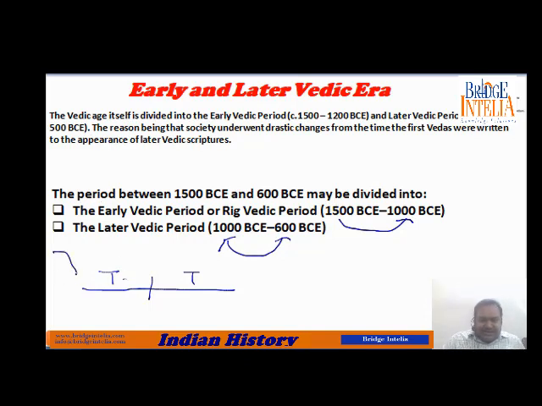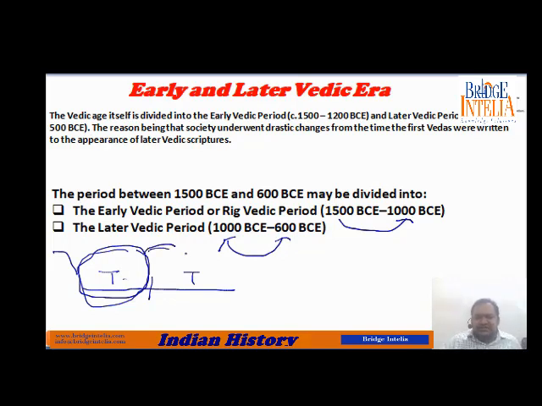So see, tribes came, they were new to this area. After the first 500 years, they took time to settle, they took time to develop their own culture. But after 500 years, their culture and their religious practices started to change. Their society began to change.